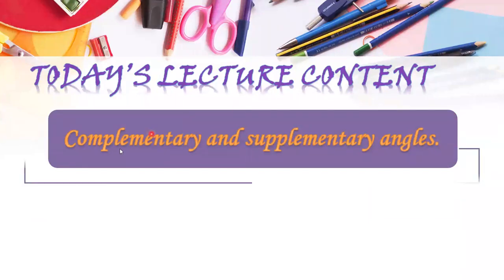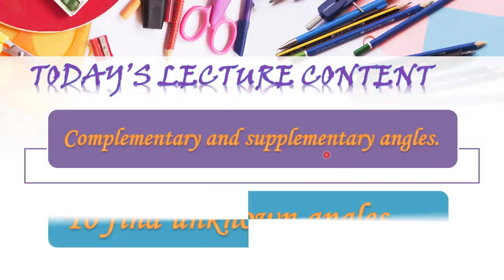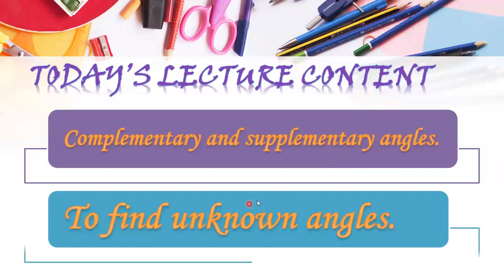Today we are going to learn complementary and supplementary angles. I'm going to tell you what complementary and supplementary angles are, and then we will also learn how to find unknown angles. Unknown means the angles whose measurement is not known. So there are two topics today. Number one is complementary and supplementary angles, and number two is how to find unknown angles.